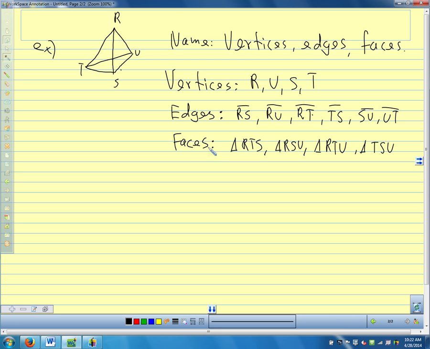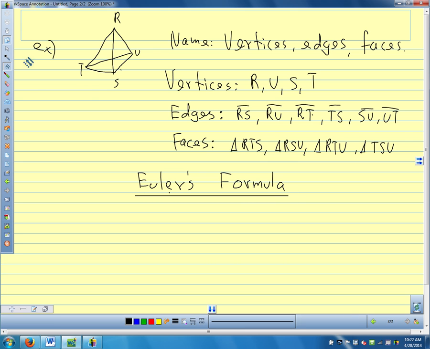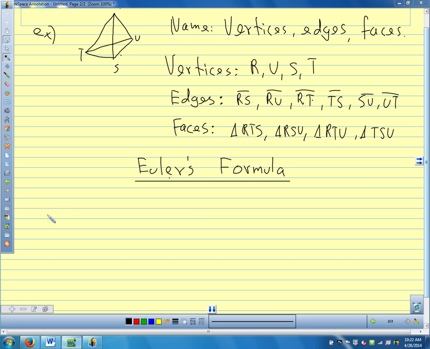So very famous, probably one of the most famous mathematicians ever, Leonhard Euler, came up with this formula. And we've heard his name before. We talked about the Euler line in a triangle. But Leonhard Euler was able to prove this relationship between the vertices, edges, and faces of a polyhedron.